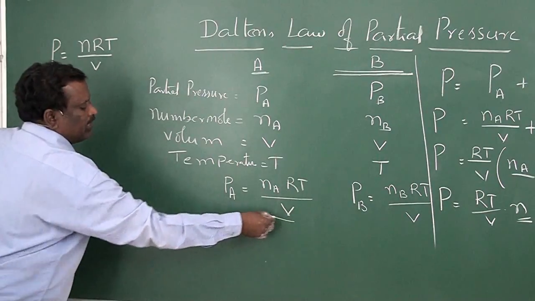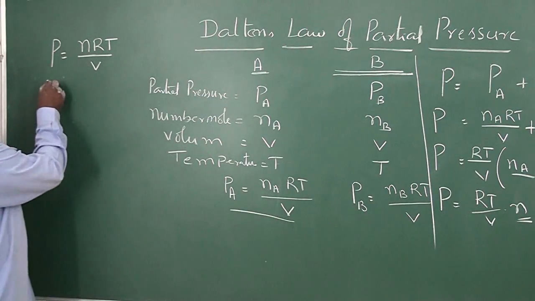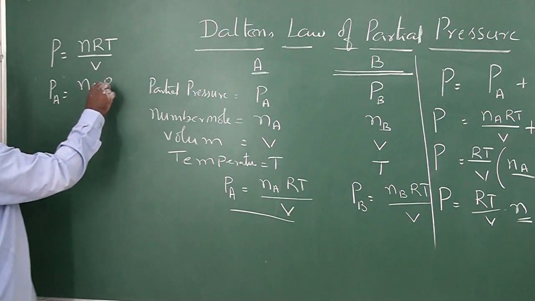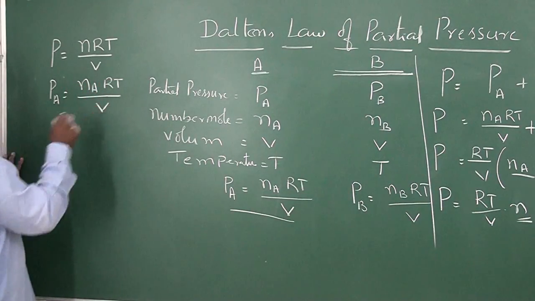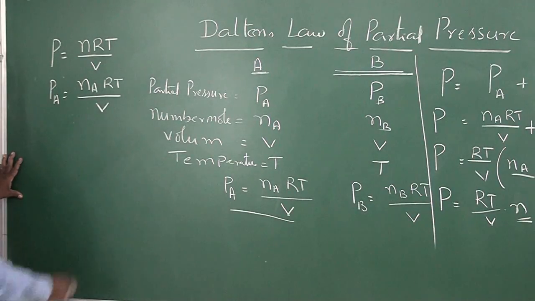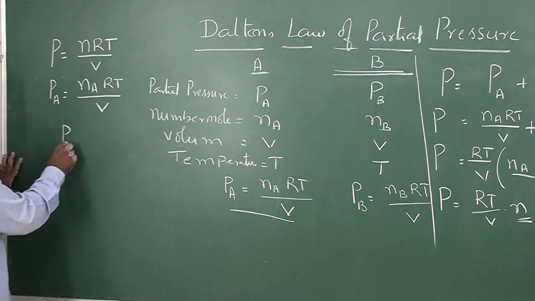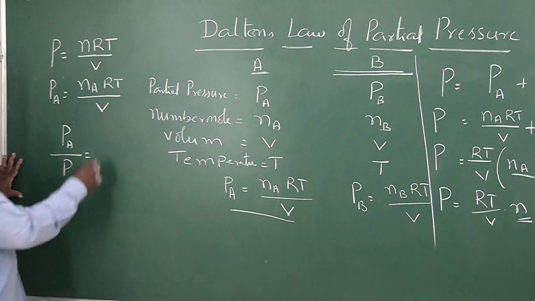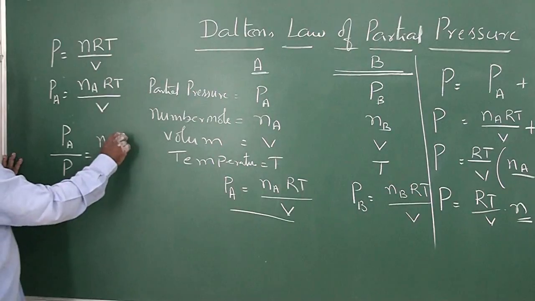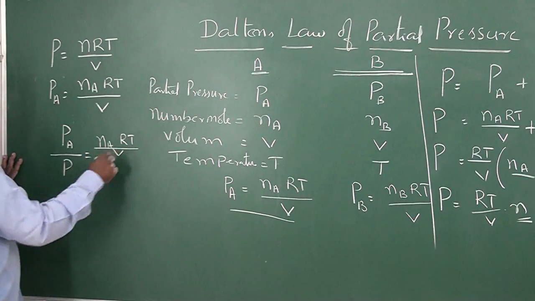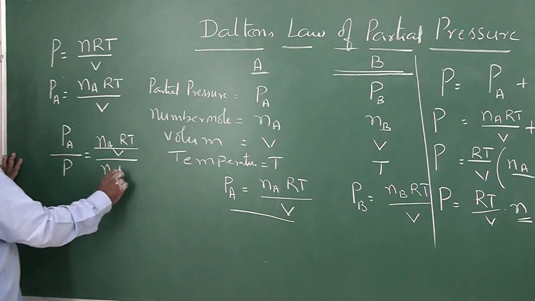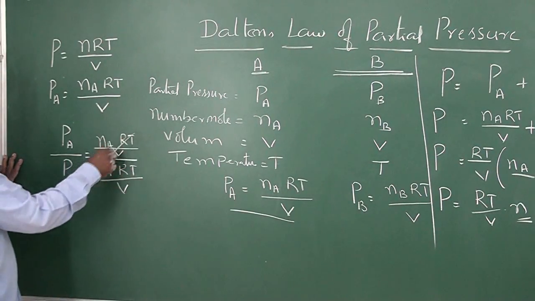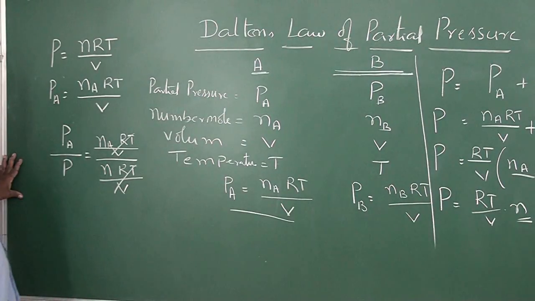Then the partial pressure of component A, Pa, is equal to Na RT by V. Then Pa by P is equal to Na RT by V divided by n RT by V. This RT by V will be cancelled off.